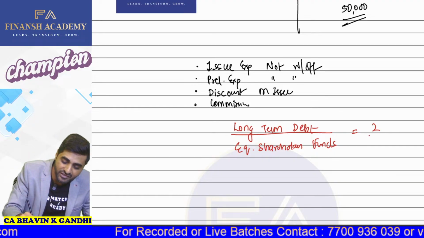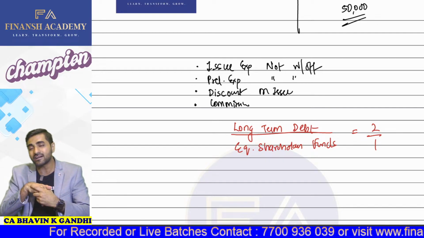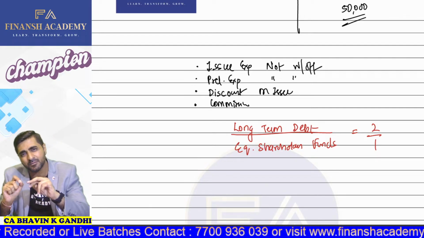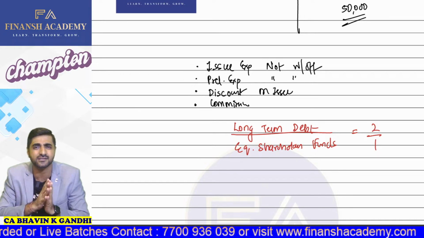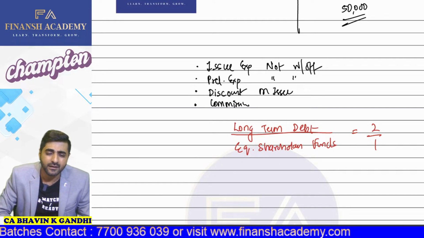This particular ratio has a standard ratio, and the standard ratio for this is 2:1. What does the institute tell you? That for every 1 rupee of your equity shareholders funds, keep twice as your long-term loans. Keep twice as your long-term debt, not more.